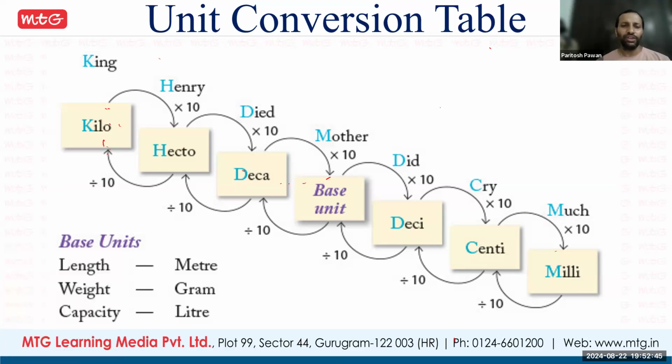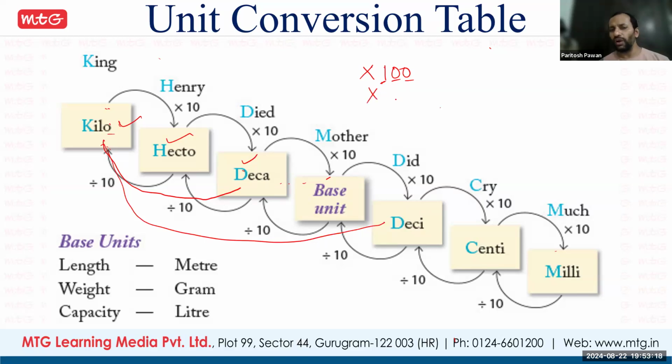See, kilo to deca is bigger to smaller, so the first thing is we multiply. That thing is clear, Arsh? Yes, sir. Now with what do we multiply? So you count the positions, kilo to deca: 1, 2, 3. Three positions are there. So it will multiply with 1 and 2 zeros. This is 3: 1, 2, 3. Clear? Okay, sir. Understood. Now kilo to deci. Again bigger to smaller, it will multiply. With what do we have to multiply?